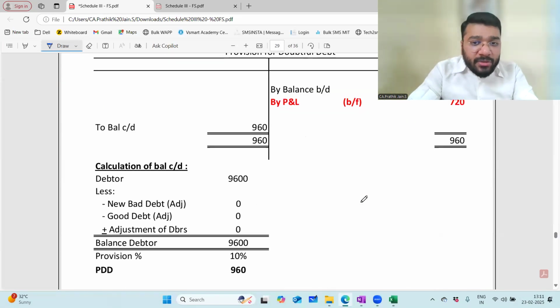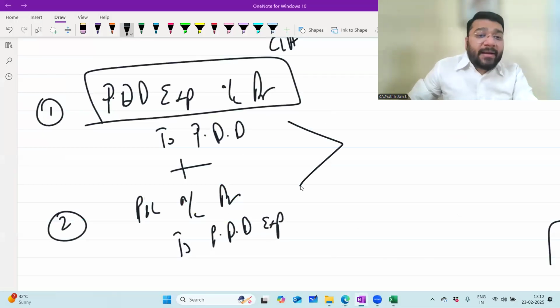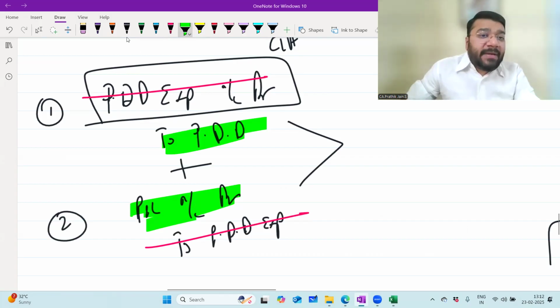Now here, if you are combining both the entry and the recording, what is the combined entry? When I combine it, this and this are gone. Correct? Now what am I left with? P&L account debit to PDD.